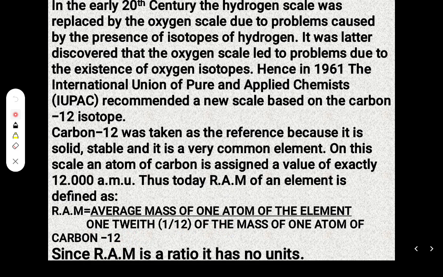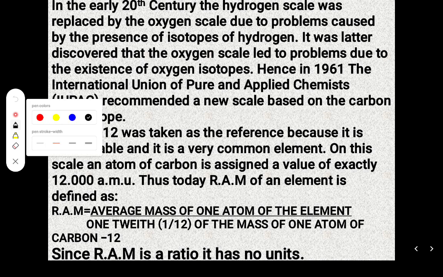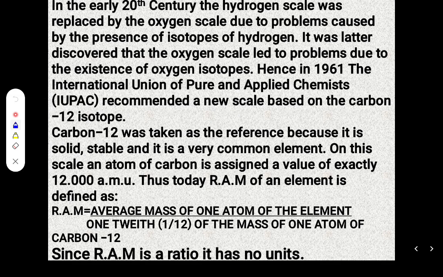If you look at this, it is the same as dividing by 1, because we are looking at 1/12 of 12 grams, or 12 AMU.